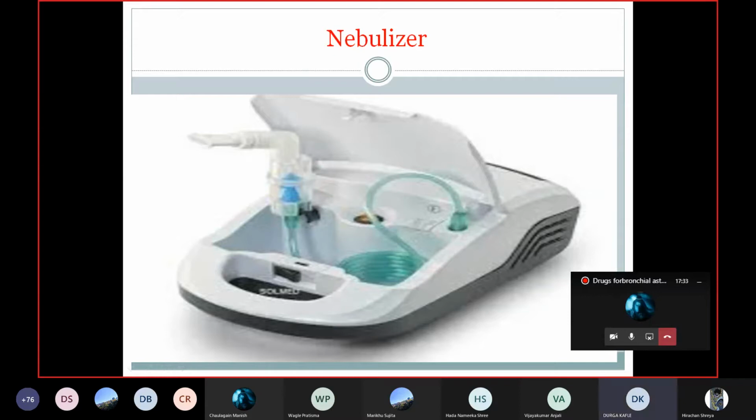Because there is no need of coordination, and another person can also help in this. We can attach the mask by the other person also. That's why it can be used in case of unconscious patients, very small children, infants, and very old patients. That is the advantage of the nebulizer. And this device can also be used for inhalation of normal saline. You can just keep plain water and inhale also, and also normal saline, rather than drugs. So that is another advantage of this nebulizer.